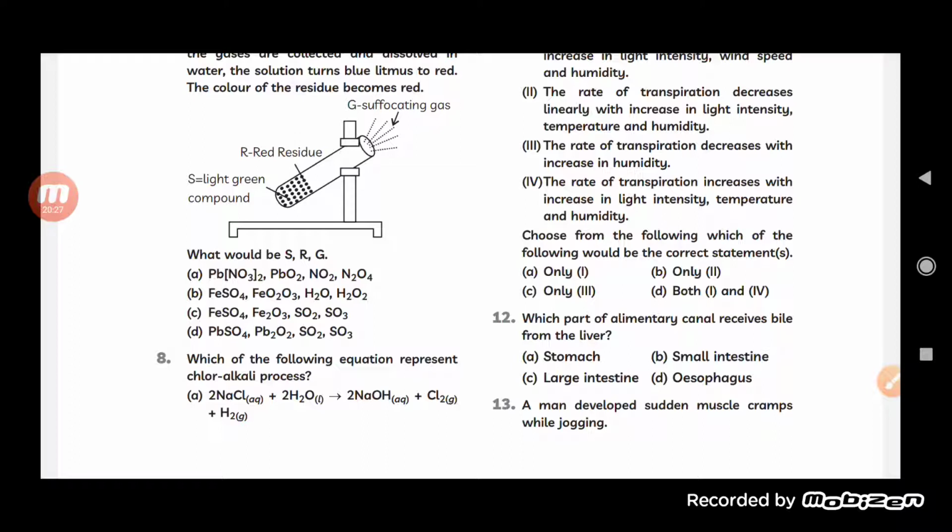Here one more gas is present, that is hydrogen. Many times this question is asked: which gas is released at which electrode? So the correct option is A itself.